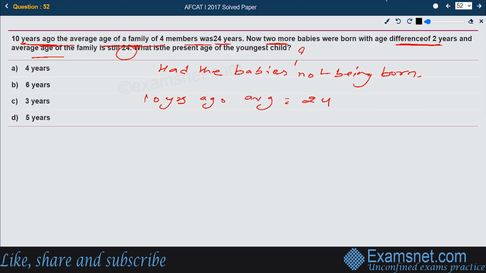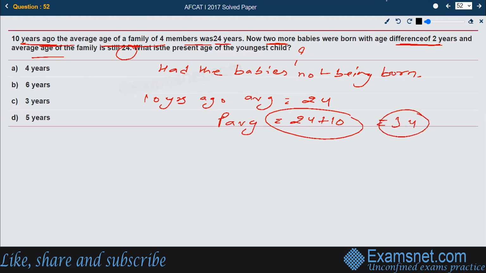If the babies were not born today, then the present average would have become simply 24 plus 10, that is equal to 34. This would have been the average without the babies. So the average of the present family without the babies is 34.